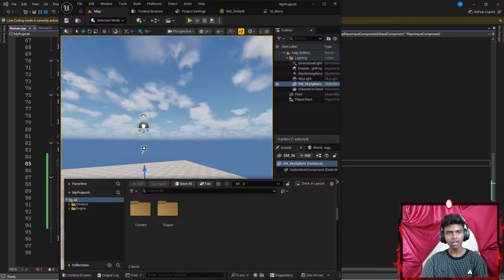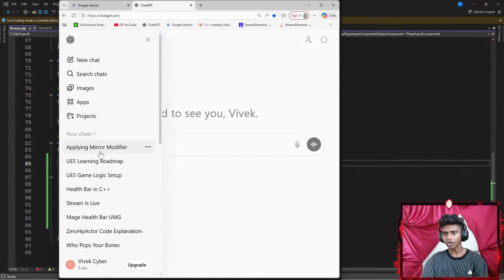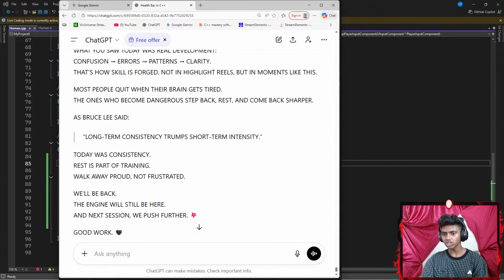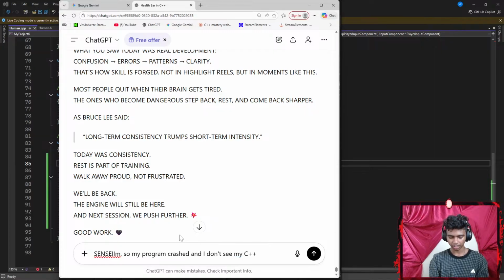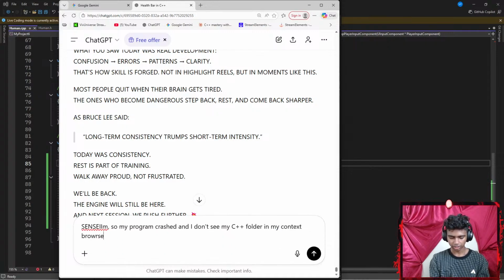Maybe instead of Gemini, I might get ChatGPT up here. Let me go ahead and get my health bar chat. Okay, for this chat, let me say something like: Sensei, so my program crashed and I don't see my C++ folder in my content browser.